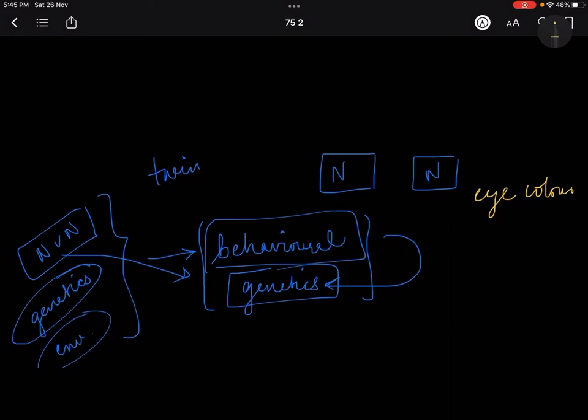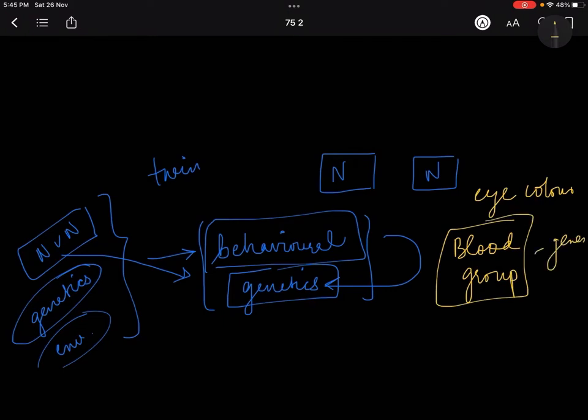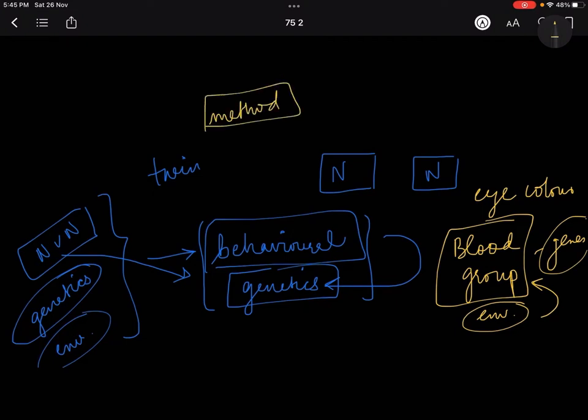Yesterday I was telling you that the blood group that we have is largely dependent upon our genes, and there is a very minimal role of environment. That means environment does not have much role to play when it comes to blood group. How am I telling you this? This is because there are studies, different methodologies that have been used, due to which we have come upon conclusions like this.